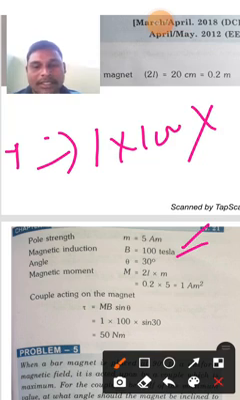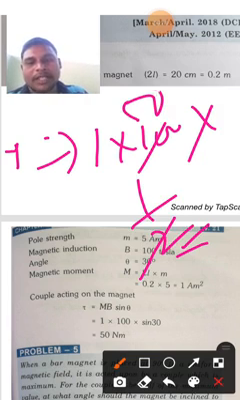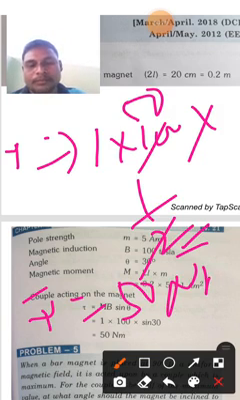B is given as 100, and the angle is 30 degrees. Sin 30 we already know very well: sin 30 is equal to 1 by 2. Then 100 times 1 by 2 is 50. Then tau is equal to 50 Newton per meter. So you just have to substitute that.